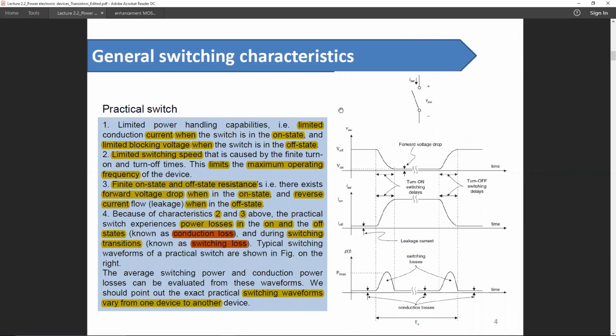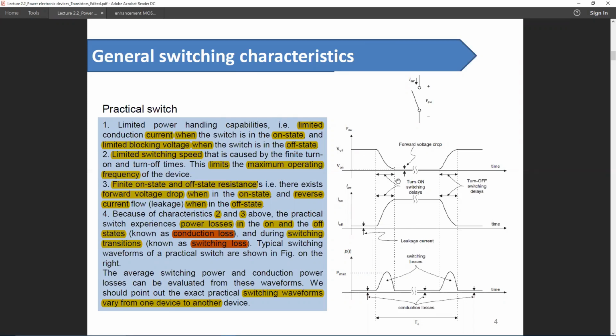But in reality, the practical switch doesn't meet all the requirements of an ideal switch. It can't carry an infinite amount of current. It can't block infinite voltage. There is still some resistance during on state, and during off state the resistance isn't infinite. It cannot turn on and off instantly.